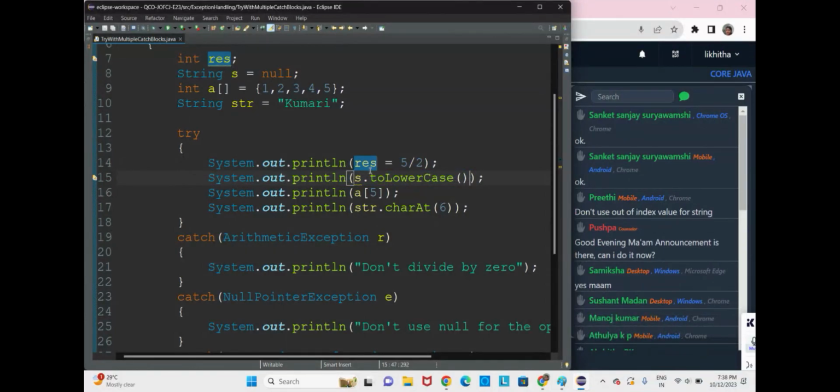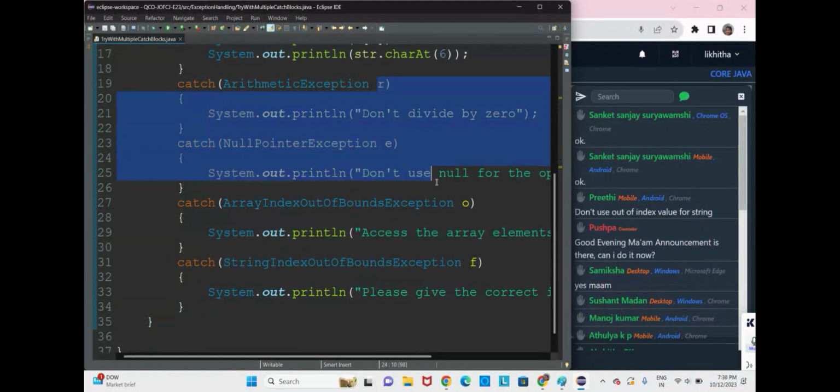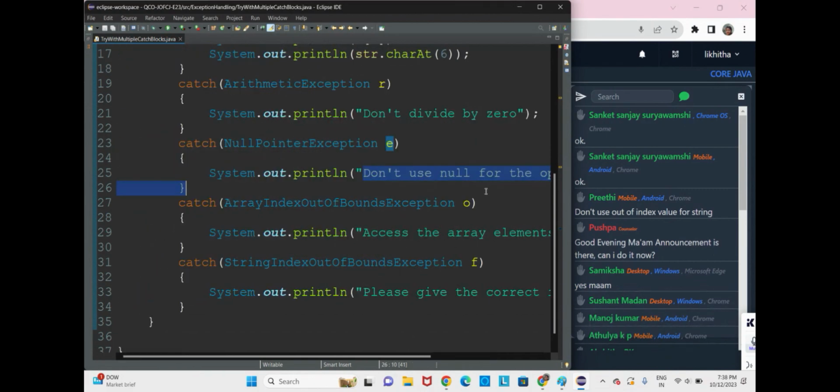Now what happens, this statement which is responsible for the exception will create one throwable type object, and it will throw that object from top to bottom order. When you are throwing the object, obviously you are throwing the reference of the object. So the first catch block does not catch it. Next, control comes to the next catch block. Here null pointer exception is there, so the throwable object will be caught here. Now you will get the message "Don't use null for the operations."